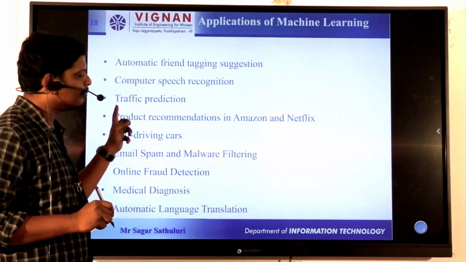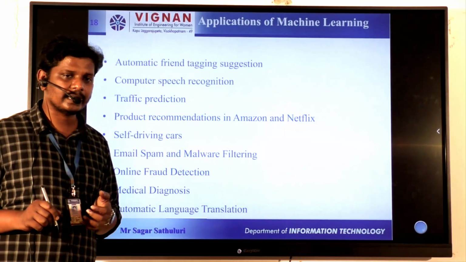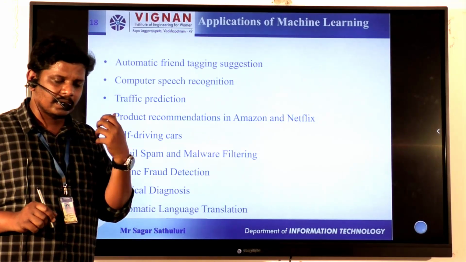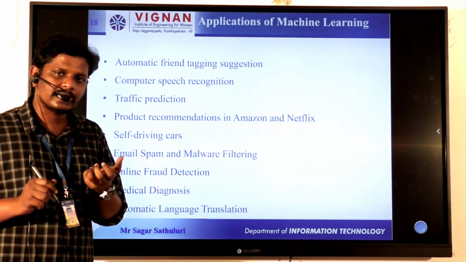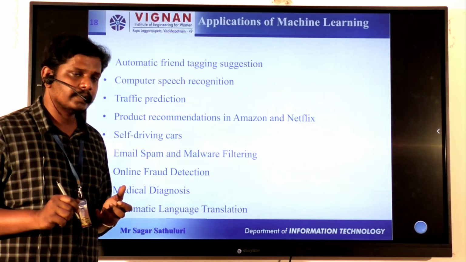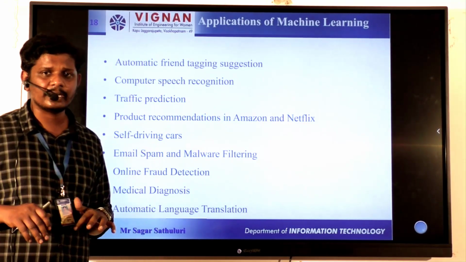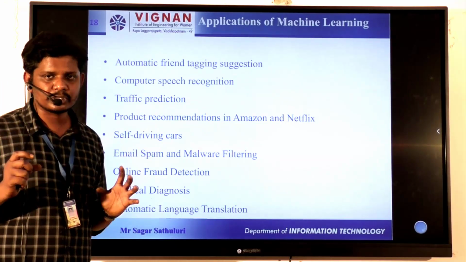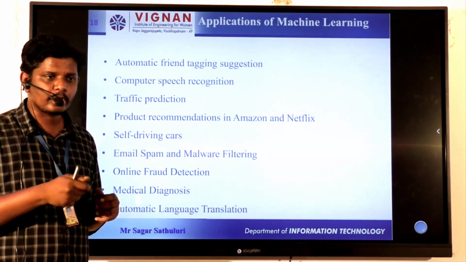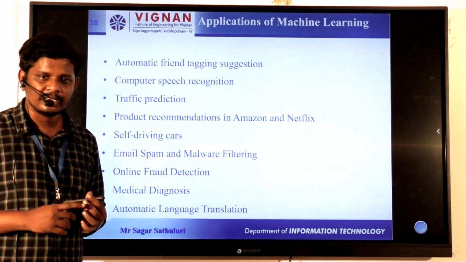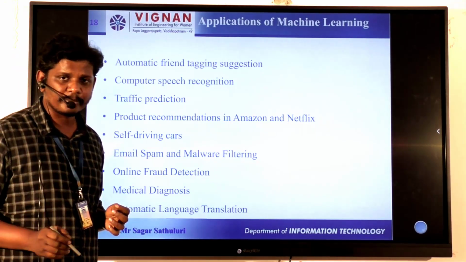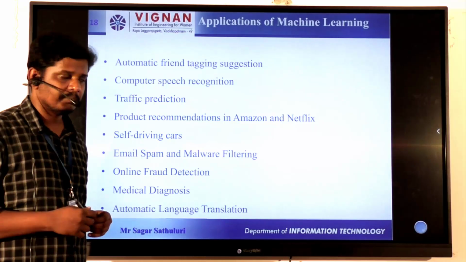Next, coming to computer speech recognition. As we said, if you tell Alexa, please make a call to that person, then the call needs to go. And nowadays the trending thing is, if you want to type a 100-page document, we put in earphones and read the document, and the text is placed there. That happens with Google Docs. That is also a concept of machine learning.